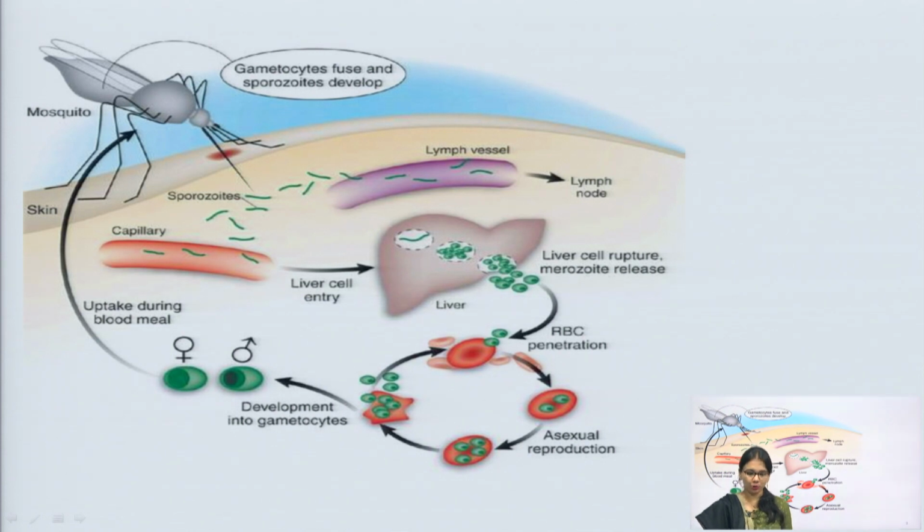In the RBC the trophozoite also multiplies, producing new merozoites, and they are released when the RBC ruptures and infect other RBCs. Some merozoites become gametocytes, and the female Anopheles mosquito picks up the gametocytes from an infected human. This sexual cycle occurs in the mosquito, where sporozoites are formed. So, you can see here in the diagram, the main cycle is given.